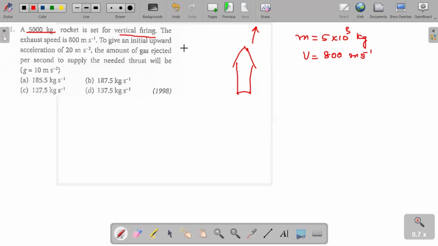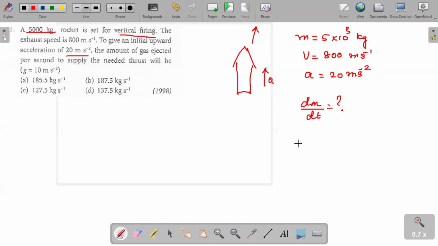To give an initial upthrust of acceleration, upward acceleration A is 20 meter per second square, it should go. The amount of gas ejected per second, mass of the gas given out by the rocket.